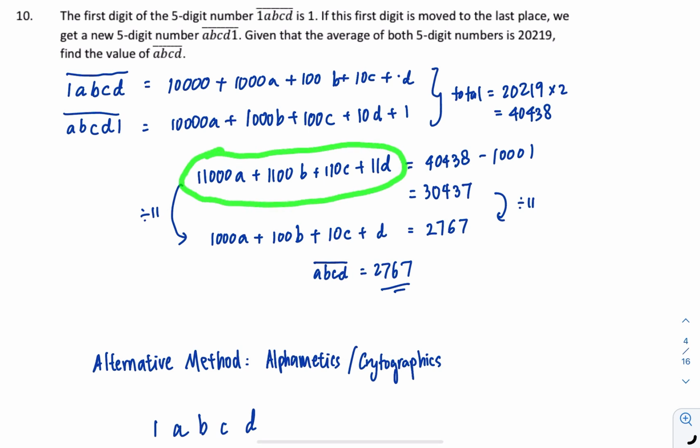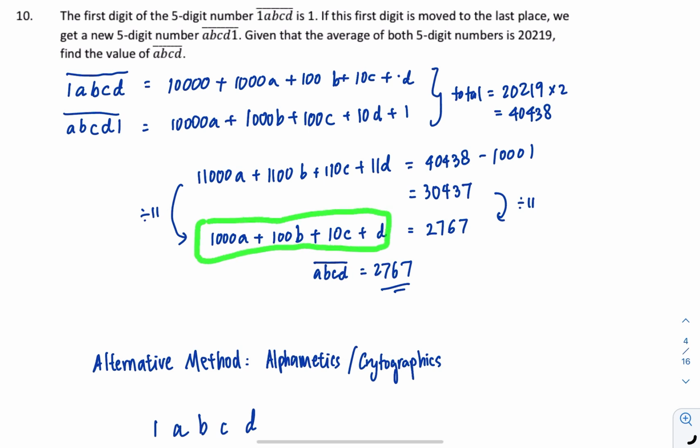Everything is a multiple of 11, including the number over here. So when you divide by 11, you get 1000A plus 100B plus 10C plus D equals 2767. So this is quite straightforward that ABCD is supposed to be 2767.